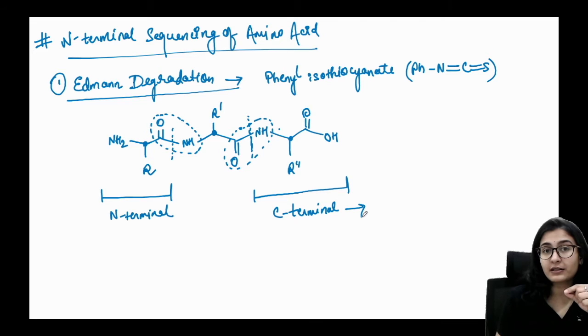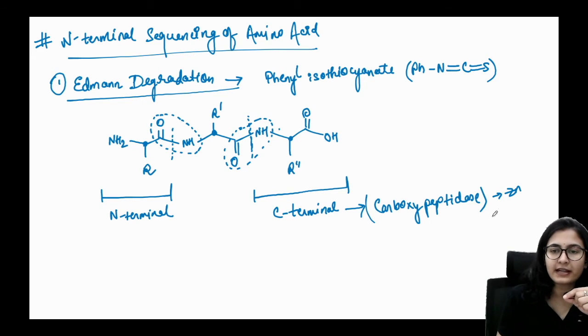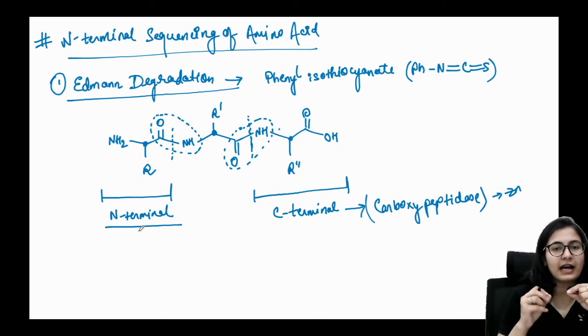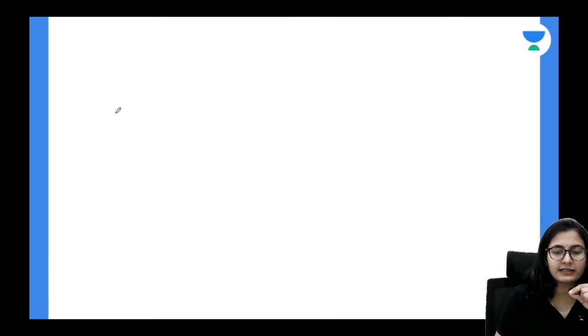What breaks down the C-terminal amino acid? We have studied this in bioinorganic. It is carboxypeptidase, your zinc-containing metalloenzyme. So we want to break the N-terminal amino acid, and we are going to see how the Edman degradation works. Okay, let's see it in this slide.